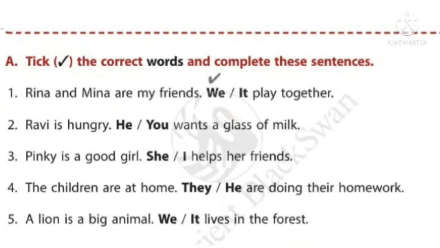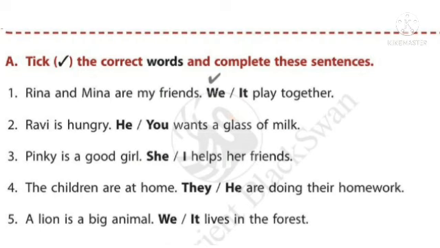Then look into the exercises: tick the correct words and complete these sentences. I will read the sentences. First one, Reena and Meena are my friends. We or it play together. Second one, Ravi is hungry. He or you wants a glass of milk.